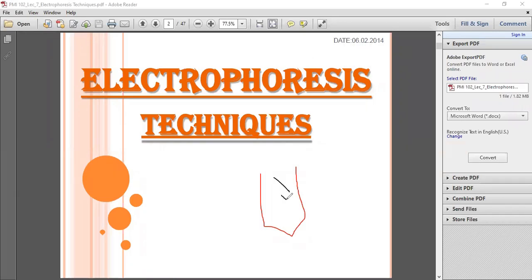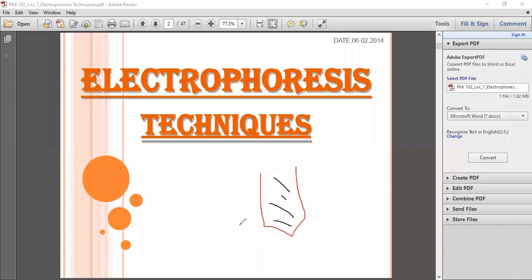This is a very small fragment, this is a large fragment, this is a medium fragment. So we can say it is a mixture of different fragments. We know very well this technique separates the different fragments of DNA on the basis of their size.